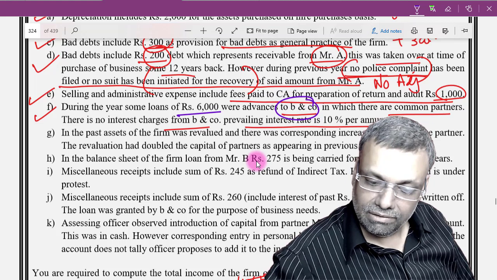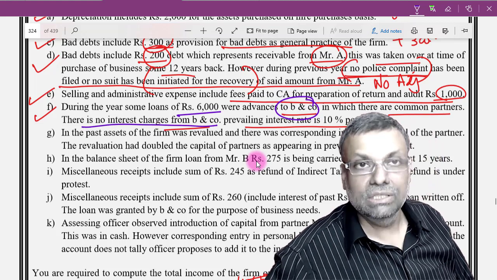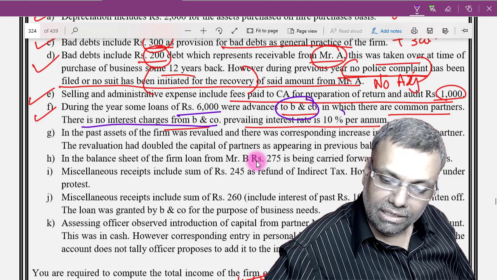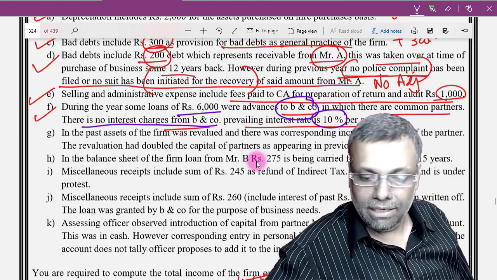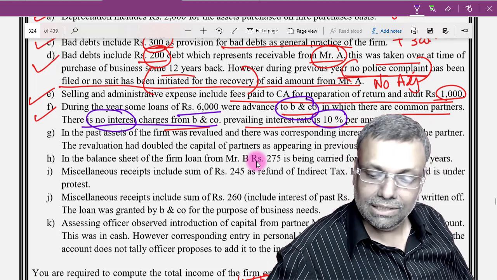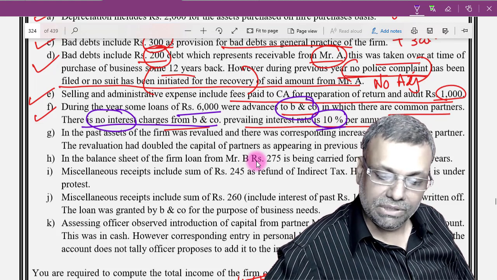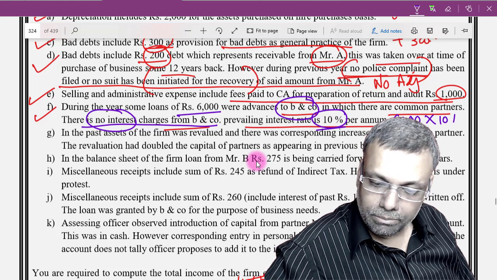Now if you come to the question here, during the year some loans were advanced to BN company. That means I have given loans to someone, there are common partners, and there is no interest charged from BN company, so it is interest free. The prevailing interest rate is 10%. So there is no corresponding income because no interest is charged, and the prevailing interest is 10%. What the officer will like to say is 6,000 into 10%.